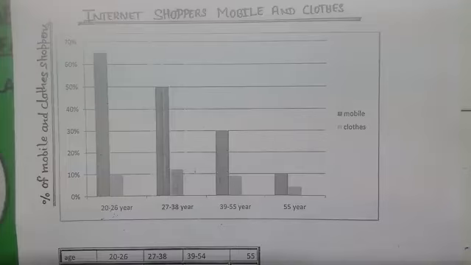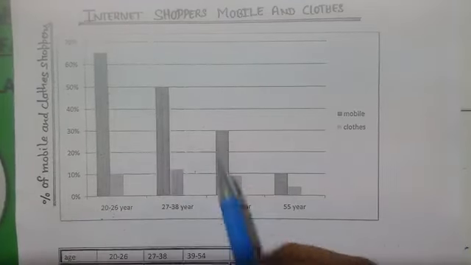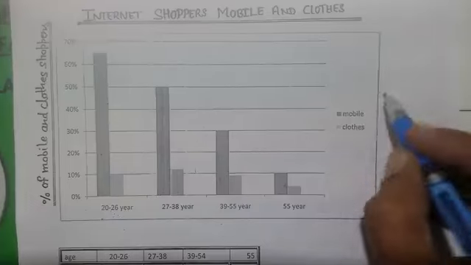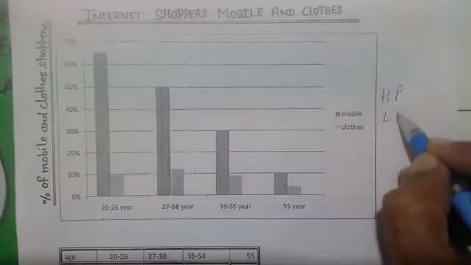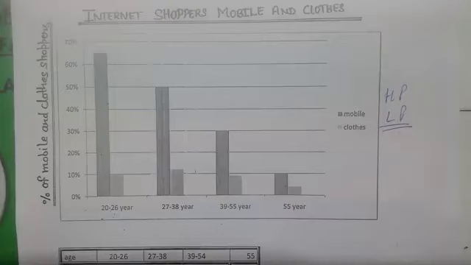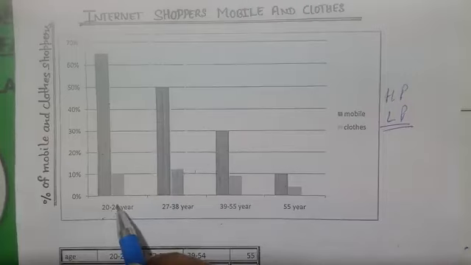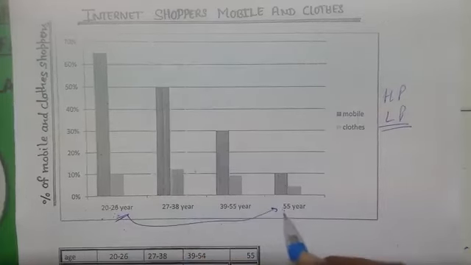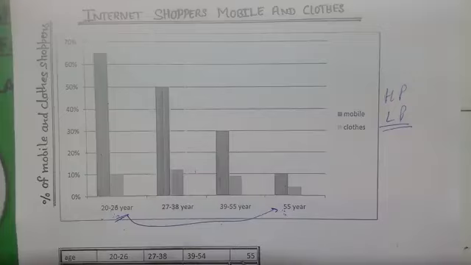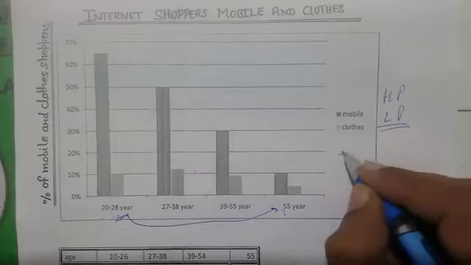So what I'll do here, I'll write some of the lines with you. First of all, I'll try to write the introduction. Then after the introduction, I will take the highest point and the lowest point. Then I'll compare this age group with any other age group. We can say let's compare this with this also. Then I'll do it in another line, because my first line is very simple.